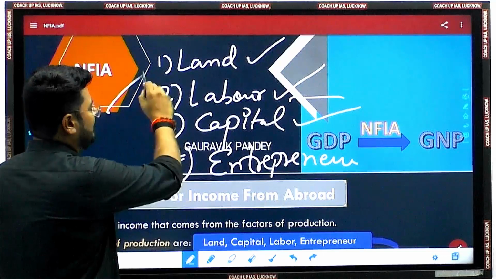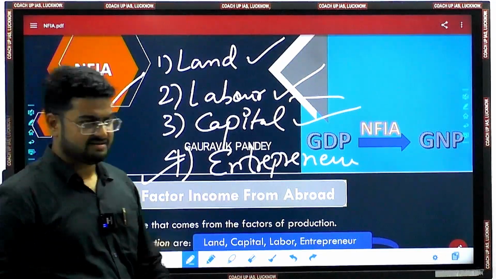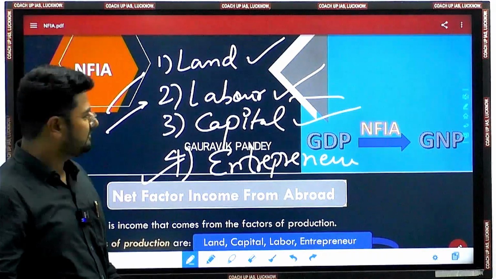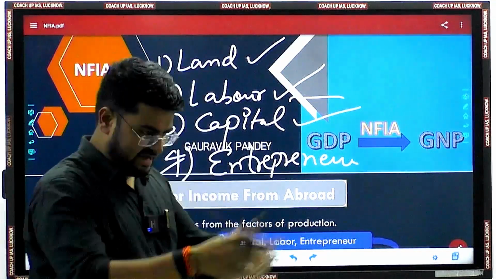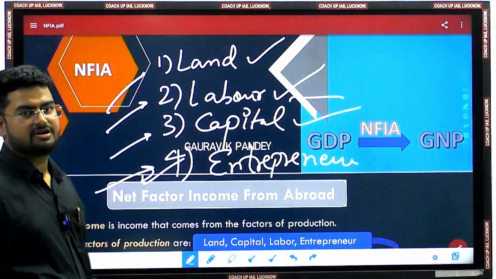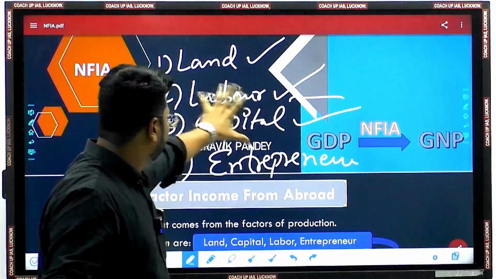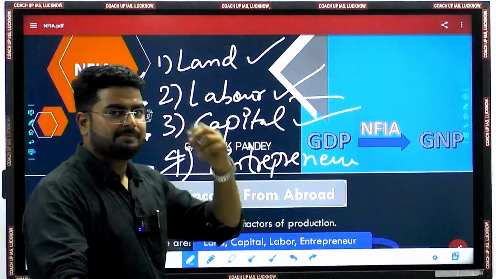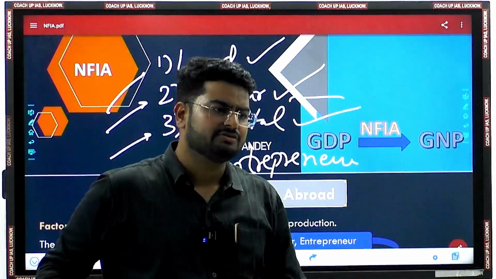So here in terms of Coach Up IAS also, you may notice all these things happening. We do have land. Yes, we have land, the space, which might be a rented space, but yes, it's the land. Then we have staff, we have employees. Then we have taken some capital, some funds, and all our capital goods, and also the entrepreneur involved in setting up this very institute. So all these four factors of production are involved in producing a product, which is the education services, which we are delivering to you guys. Okay?